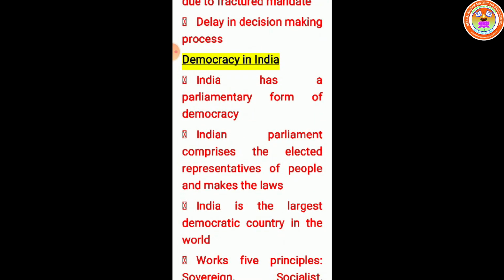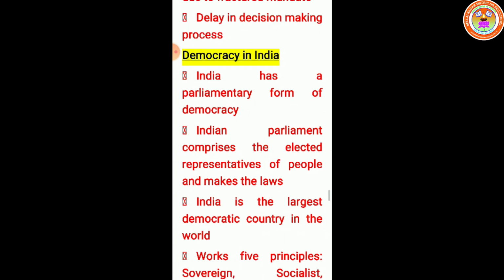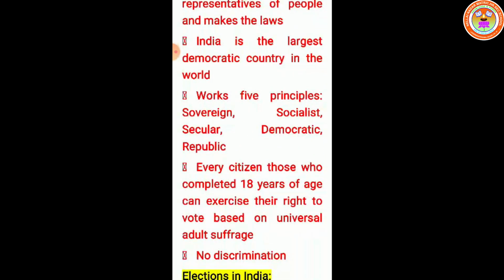The next one is democracy in India. India has a parliamentary form of government, democracy. The Indian Parliament comprises the elected representatives of the people and makes the laws for the people of this country. India is the largest democratic country in the world.